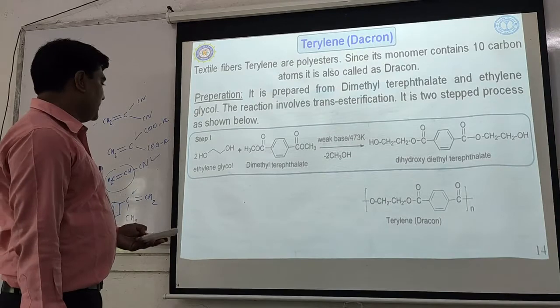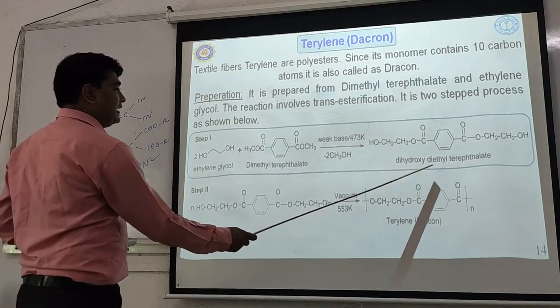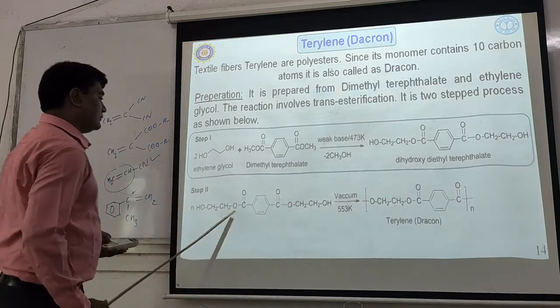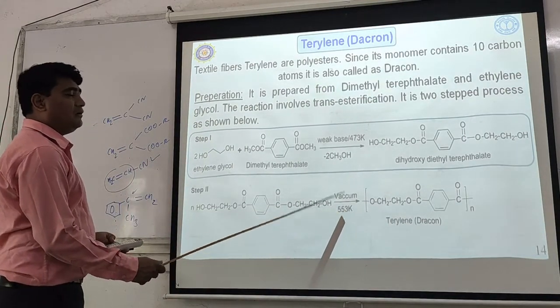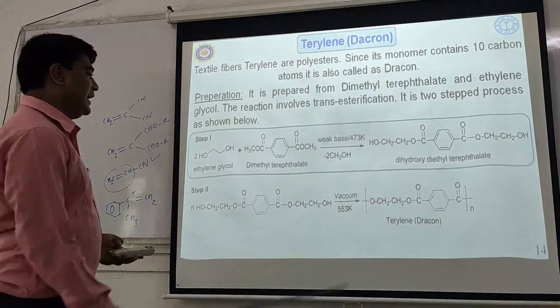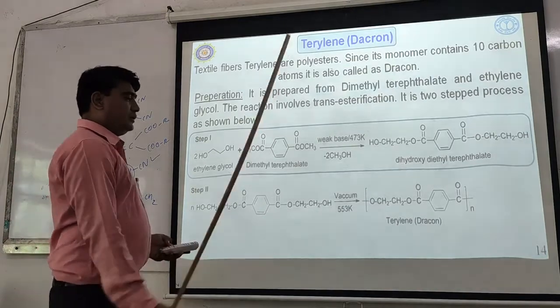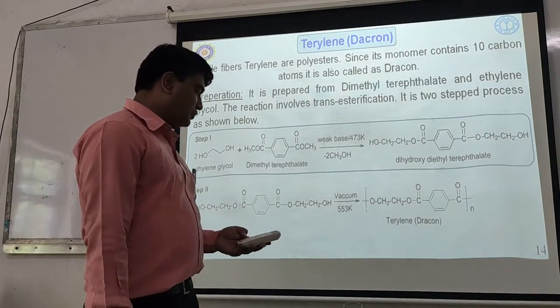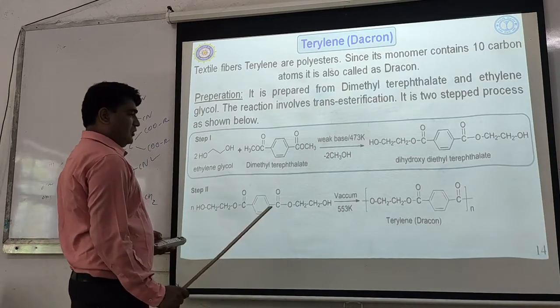And what happens in step 2? During step 2, this bis(hydroxyethyl) terephthalate molecule, when heated at 553 Kelvin under vacuum, readily polymerizes to terylene. Now what is the difference between this and this?